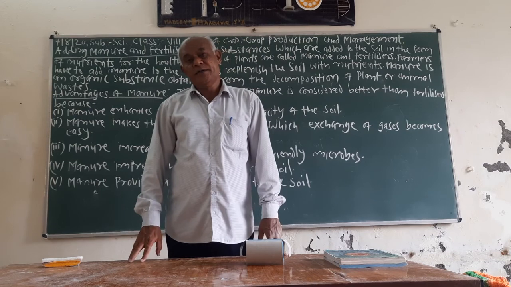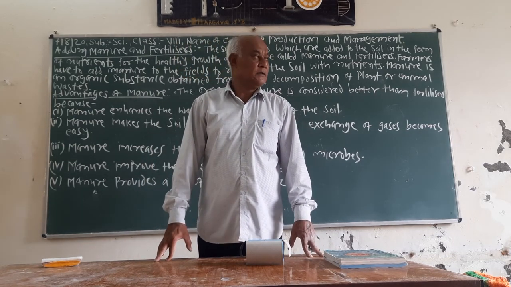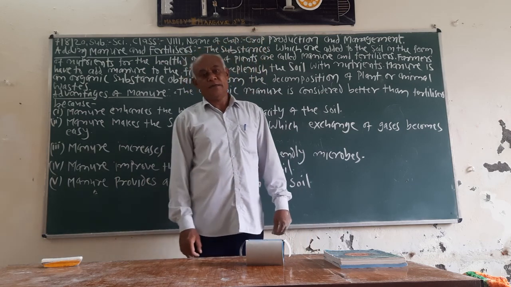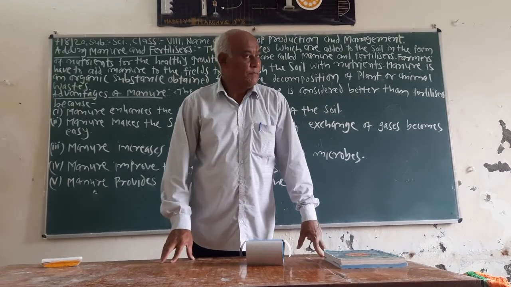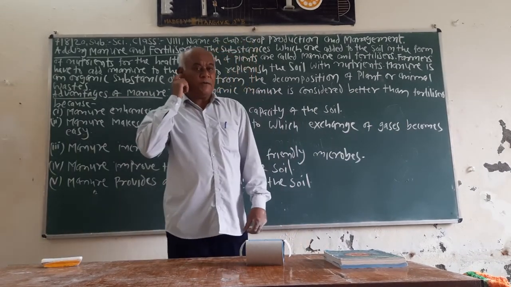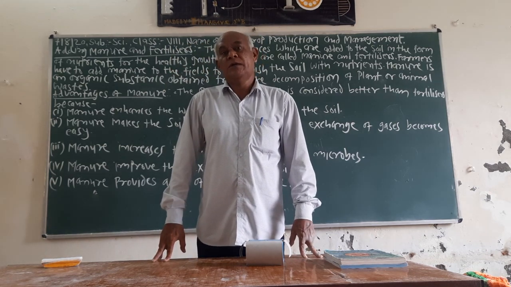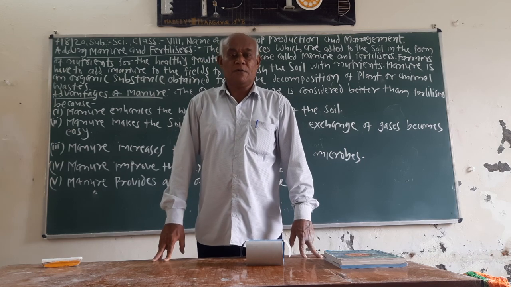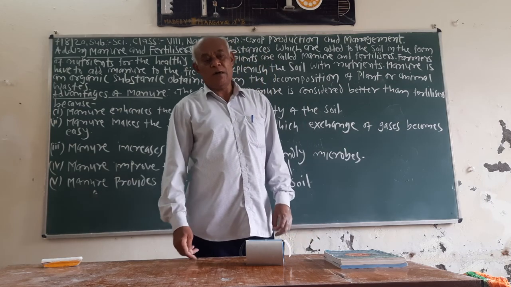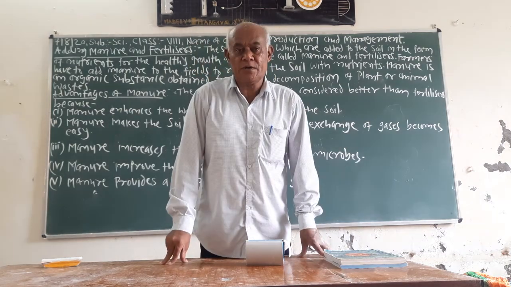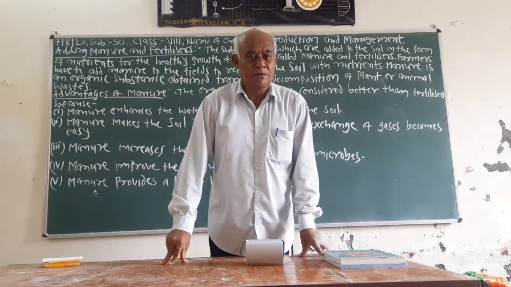This is the second agricultural practice. The first agricultural practice which we learned is preparation of soil. Preparation of soil is the most important task for the production of crop. In a similar way, sowing is also the most important task for the production of crop.